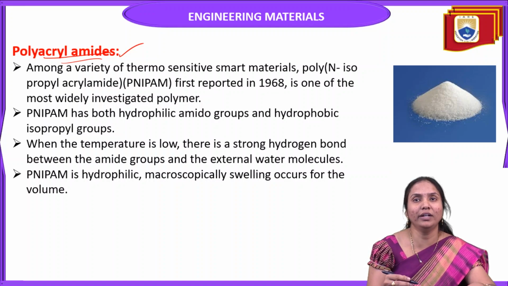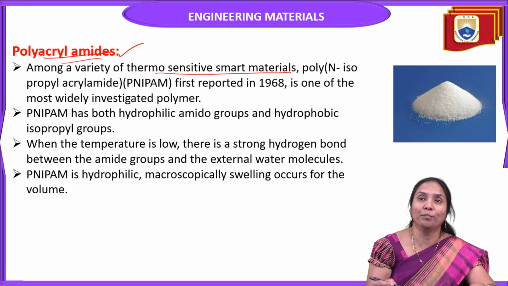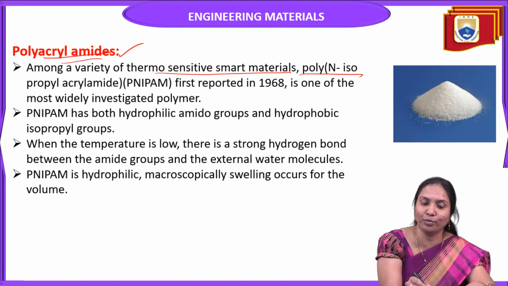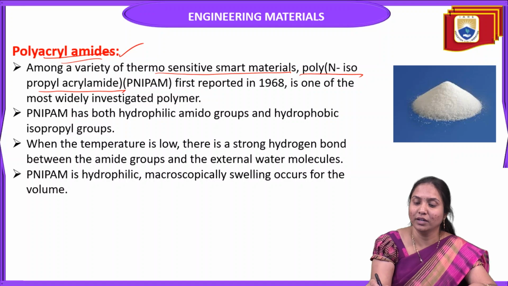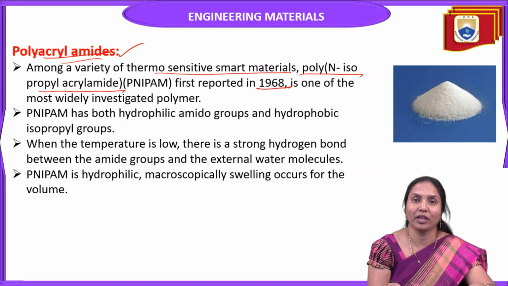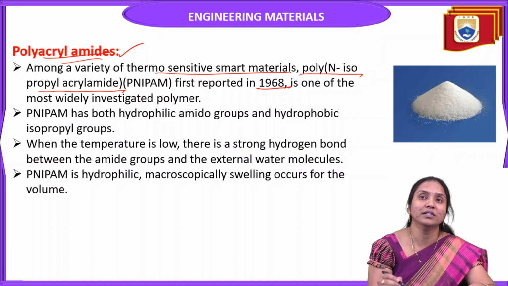Among a variety of thermosensitive smart materials, the most important is poly-N-isopropyl acrylamide, PNIPAM. It was first reported in 1968 and is one of the most widely investigated polymers.